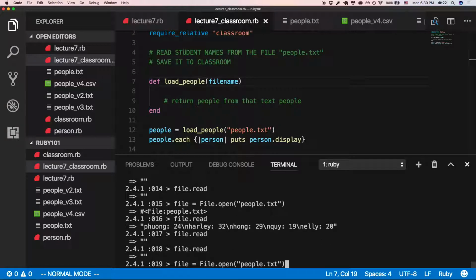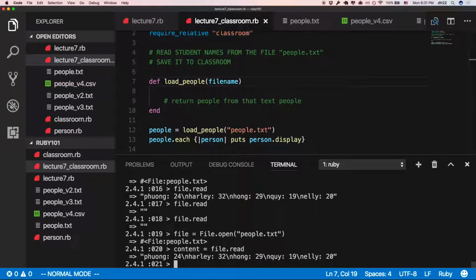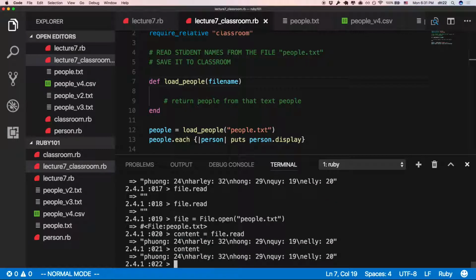So let's try one more time. Here, file. What is file name? But now I say content. Maybe file content is file.read. Okay, now your content is here forever.